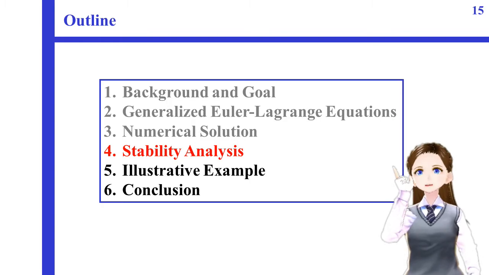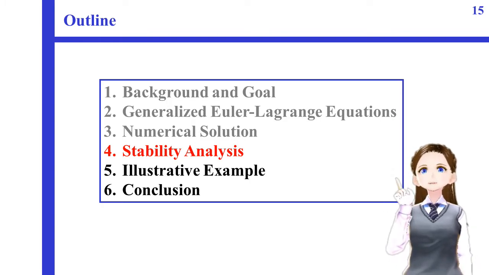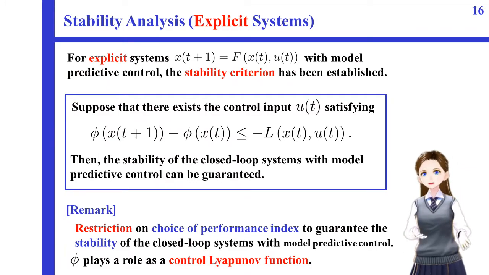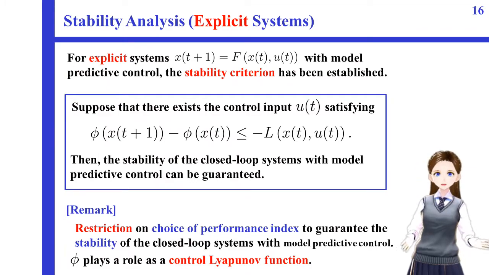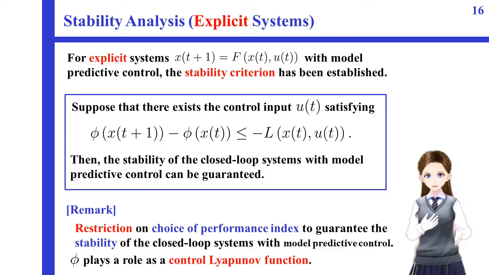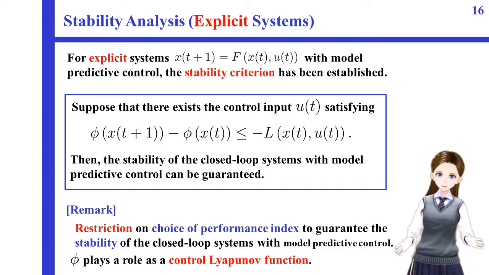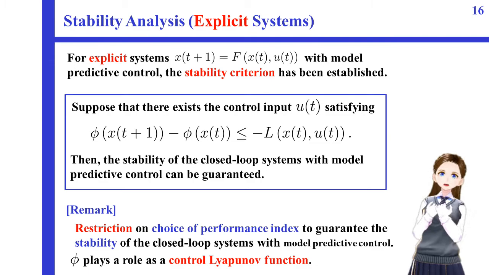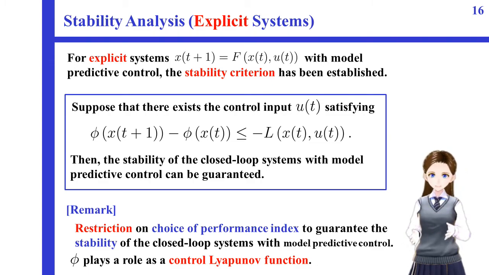Next, I would like to talk about the stability of nonlinear implicit systems with model predictive control. For usual explicit systems, the stability criterion of the closed-loop system with model predictive control has been established as shown here. If there exists the control input satisfying this inequality, then the stability of the closed-loop system with model predictive control can be guaranteed. Note that there is a restriction on the choice of performance index to guarantee the stability of the closed-loop systems with model predictive control.